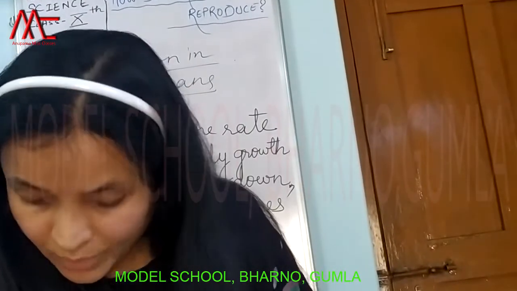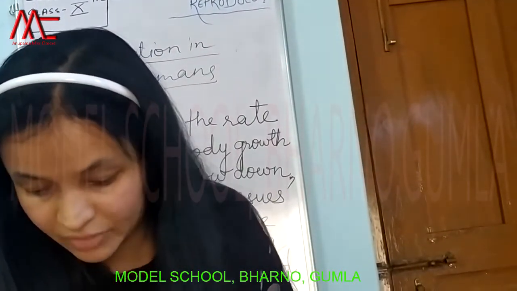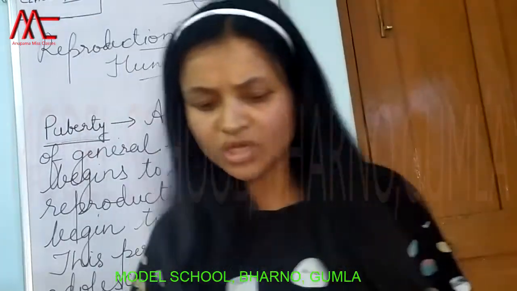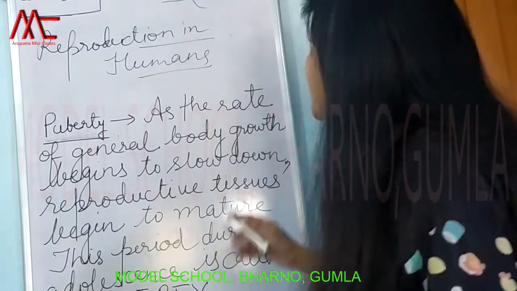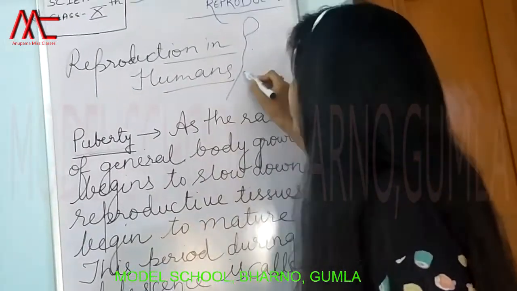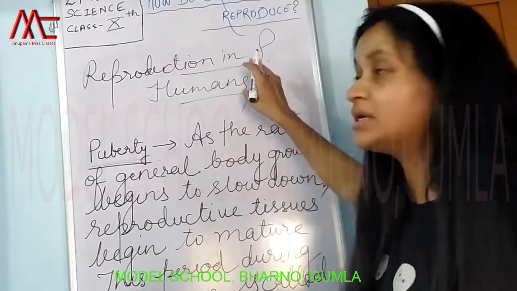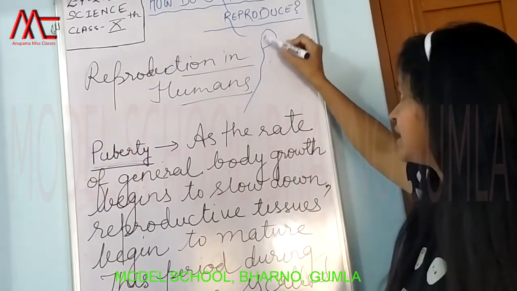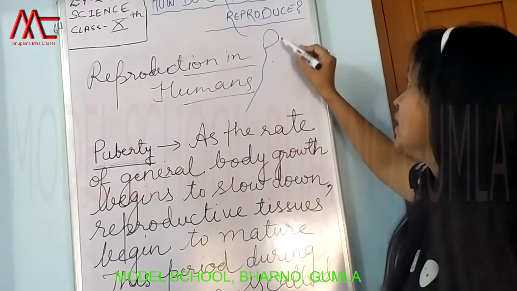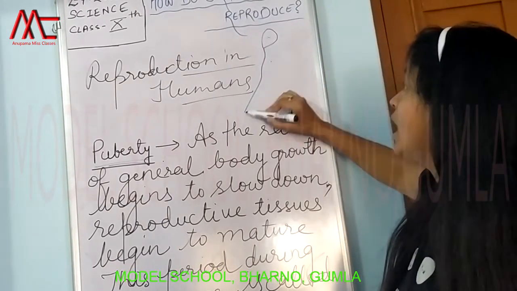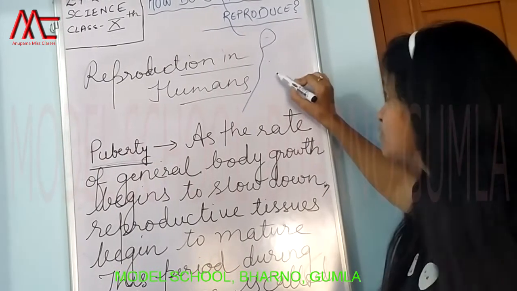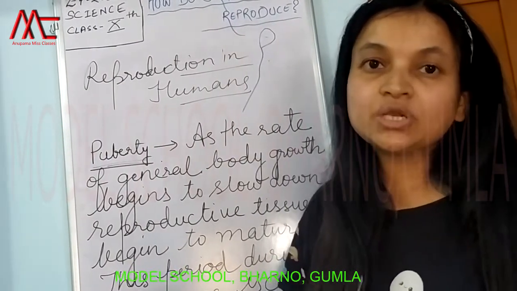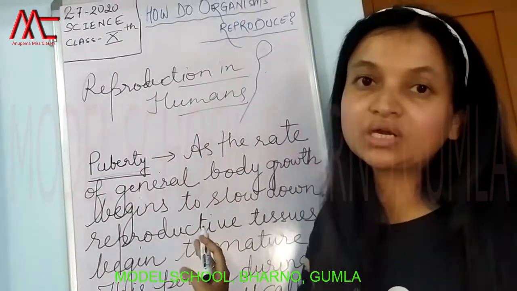That is given on page number 137. Now, what about the sperms? Sperms are tiny structures. They have a tail, and the head contains only the genetic material. With the help of this tail, this motile structure moves towards the egg cell for fertilization. This much for the male reproductive system.